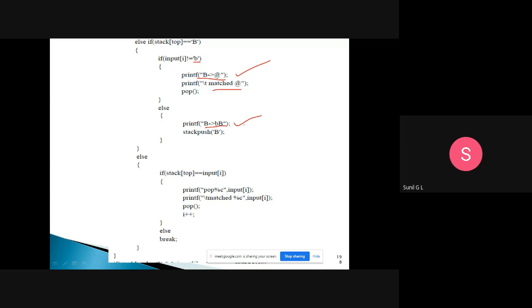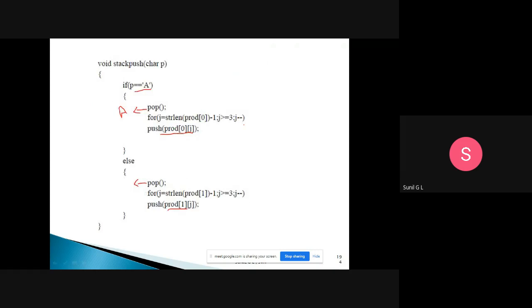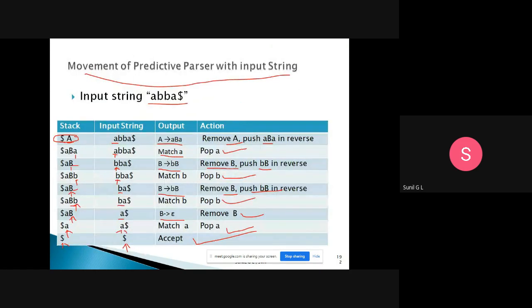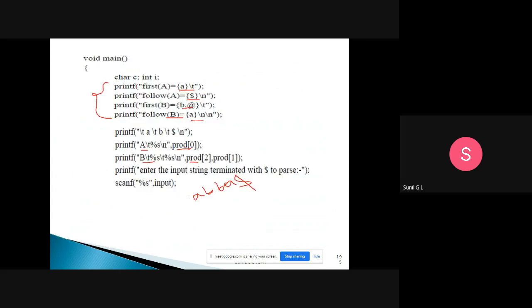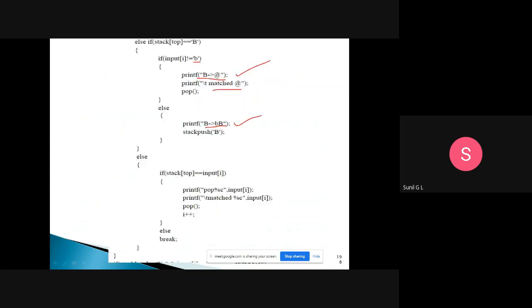This is what we are doing now. If the top of the stack is A, then you take these productions. If it is B, then check the input symbol. If it is b, take this production; if it is not b, take B tends to epsilon. If the input is not b, then take B tends to epsilon. If it is b, then take B tends to b B.